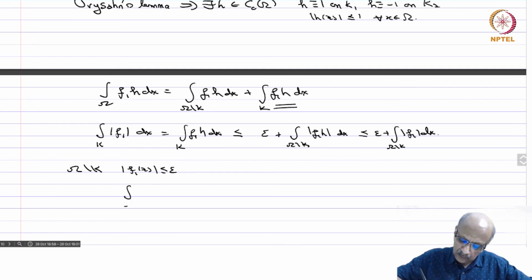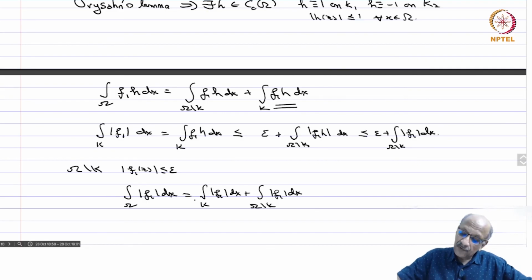Therefore the integral over omega of mod f1 dx is the integral over k of mod f1 dx plus the integral over omega minus k of mod f1 dx.